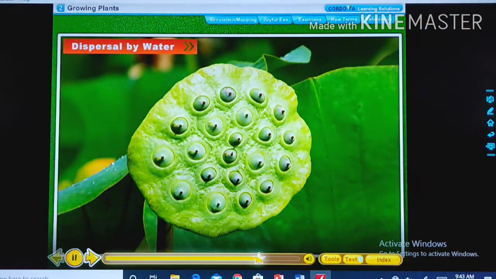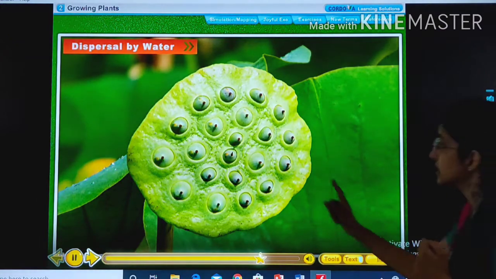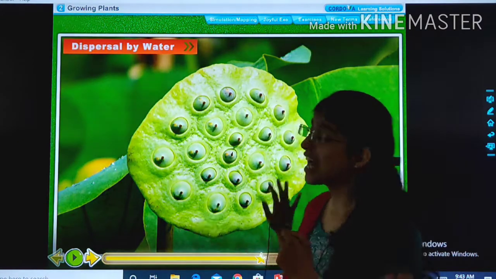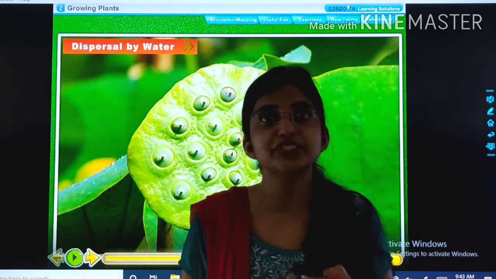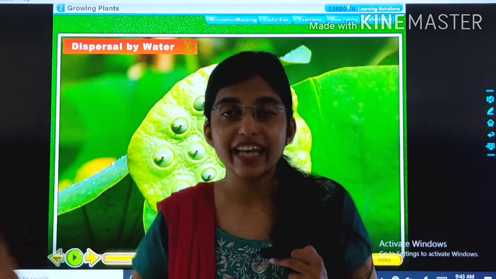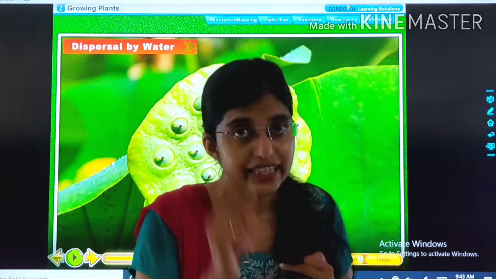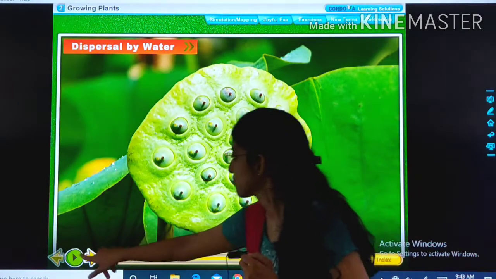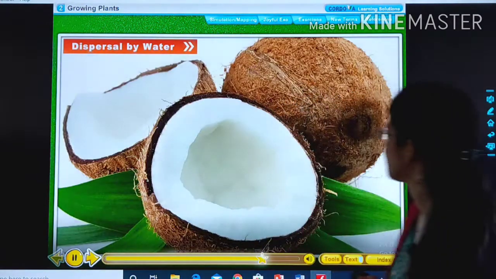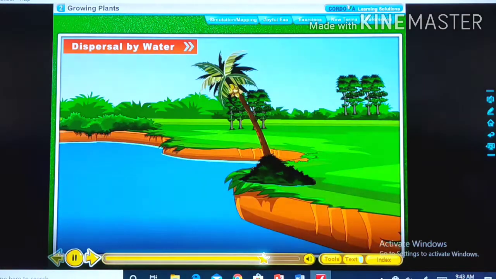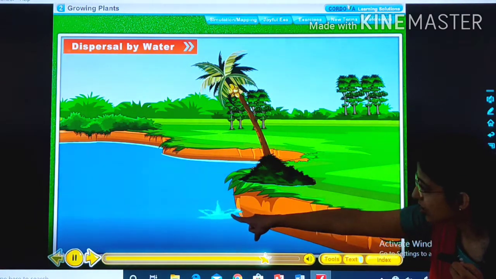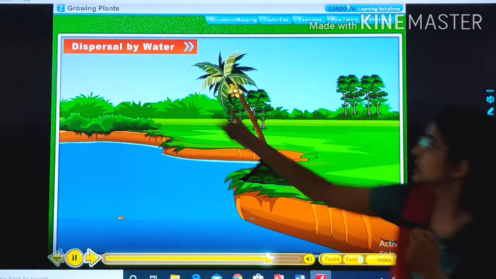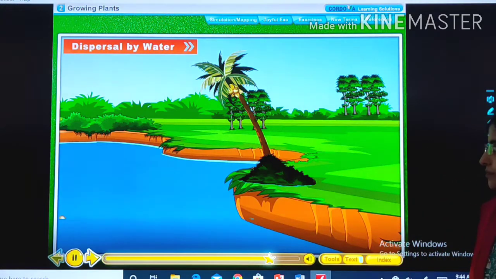The second one is dispersal by water. Whose seeds are these? These are lotus seeds and they are very spongy and that's why they can swim in water, and that's why the seeds of lotus get dispersed by water. Let's see a small video. Coconut also gets dispersed by water. See, it fell down and now it will swim through the water, and this is how dispersal by water occurs.